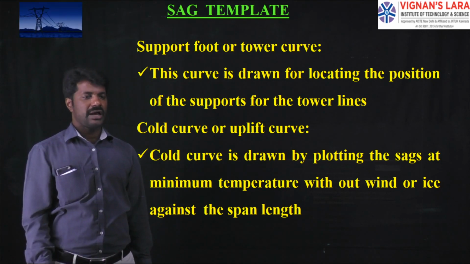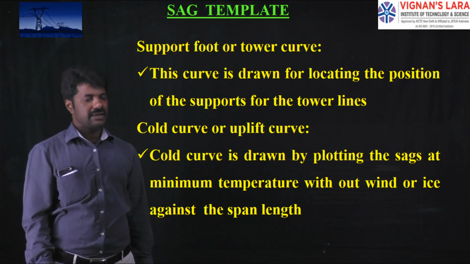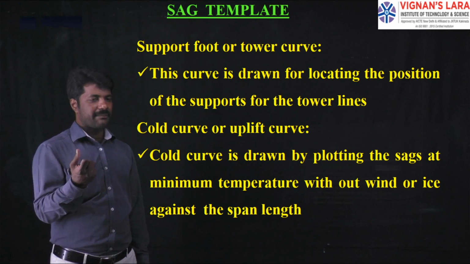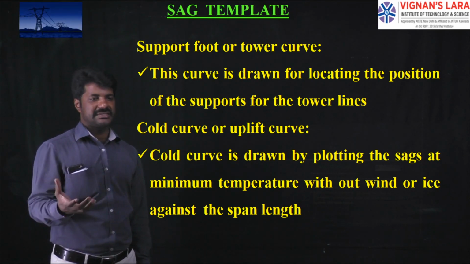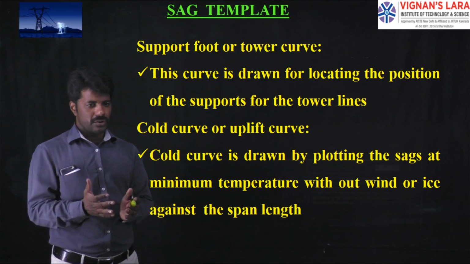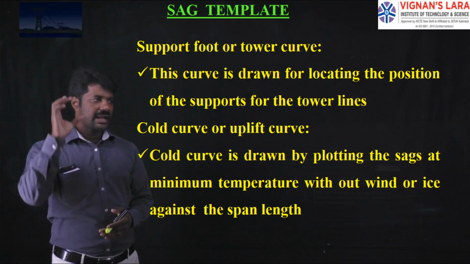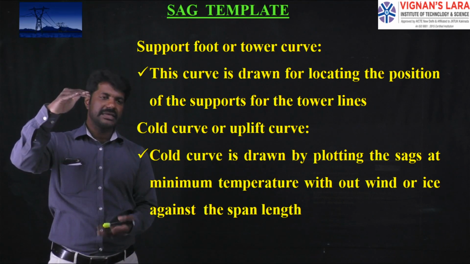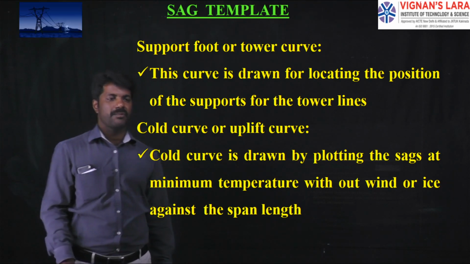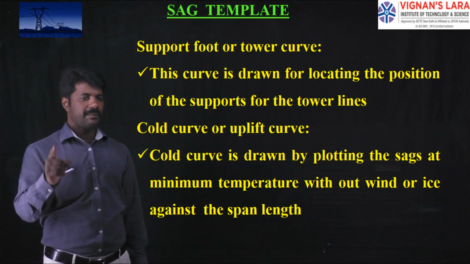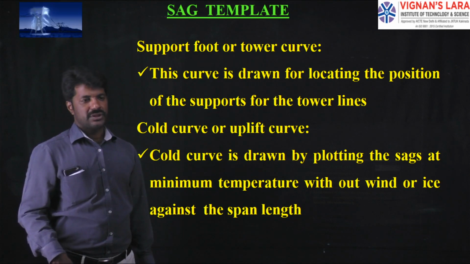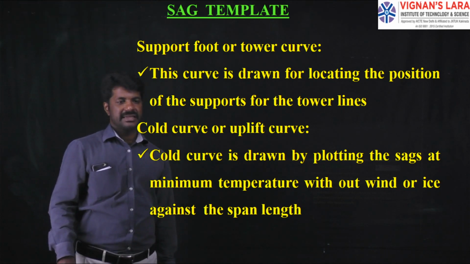And the cold curve or uplift curve. This is the curve which considers the minimum operating temperatures like winter seasons and rainy seasons. Because of ice accumulated on the conductors, the temperature will be cooled down, so that the minimum temperature sags will be minimized and ground clearance is increased. So the cold curve or uplift curve is drawn by plotting the sags at minimum temperature, exactly opposite to the first one, that is the hot curve, without wind or ice, against the span length.